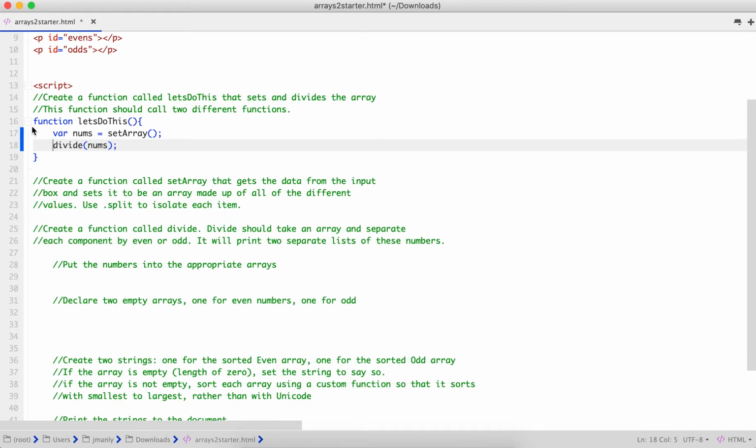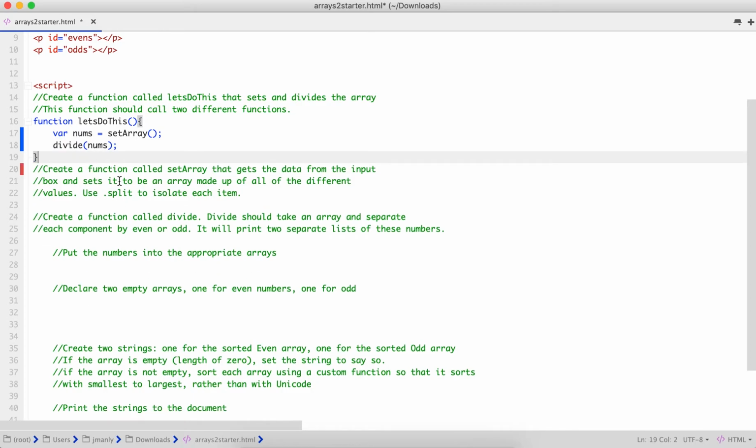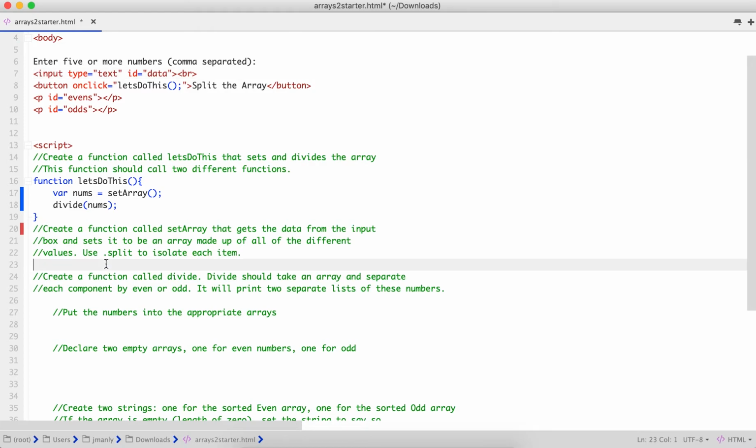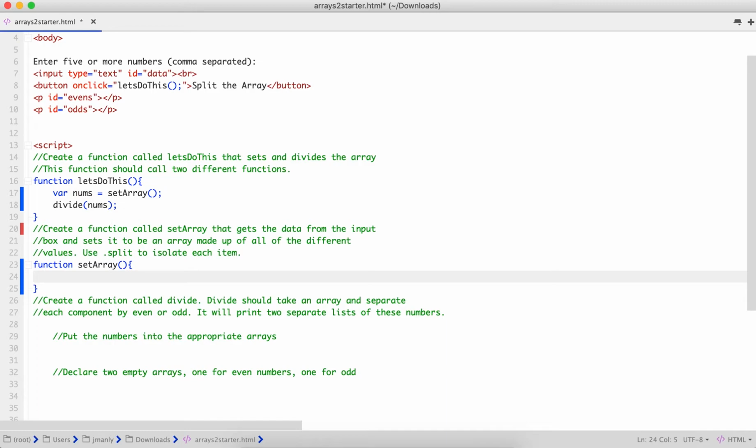All right, so we've got our first function written. Awesome. The next thing we're going to do is create a function called setArray that is going to get the data from the input box. Just to check, up here, our input box is called data. You're going to need to know that in order for us to get the information from the box. Okay, so we've got function setArray. It does not take any arguments. And we are going to create a new array called data.